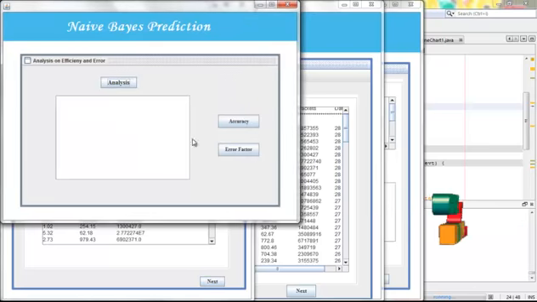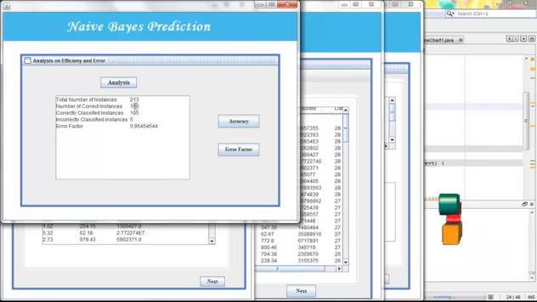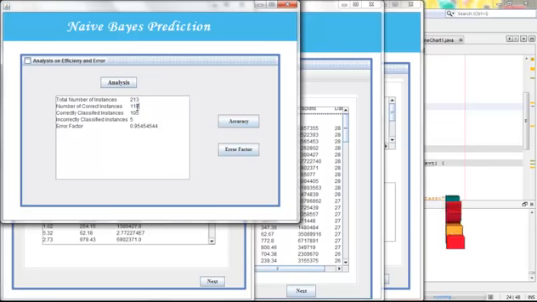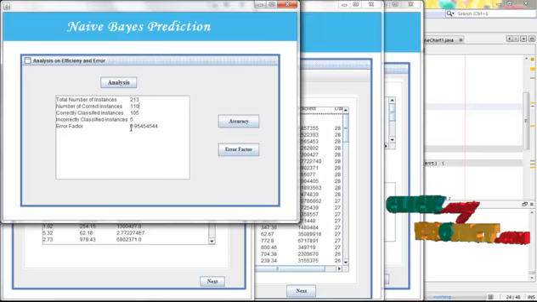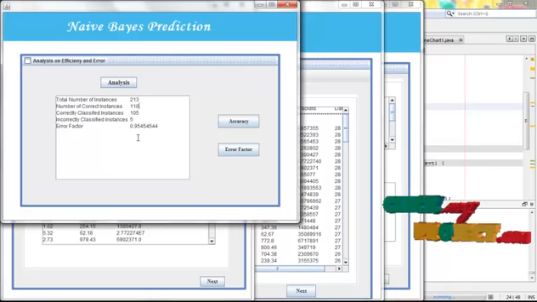Finally we have to do the analysis part. It shows how many instances there are, how many data we have taken into our project after subset selection, and how many data are correctly classified; that will be specified here. After that we calculate the error factor of our particular process.